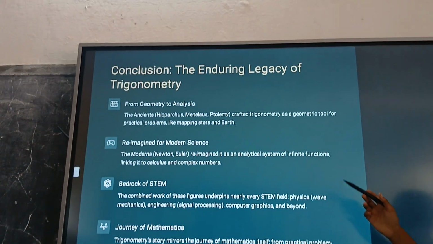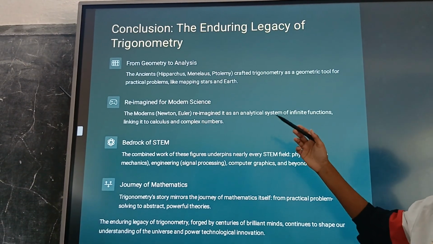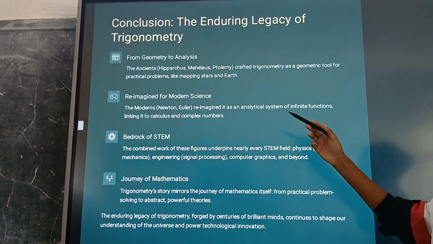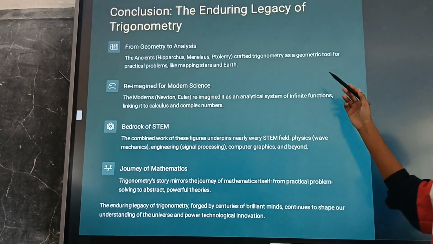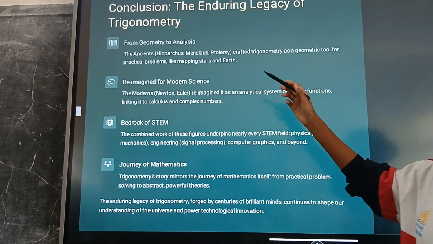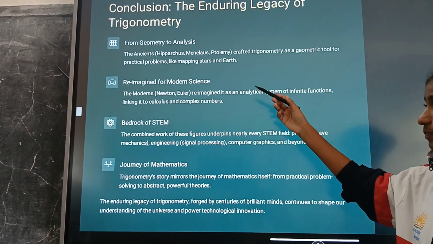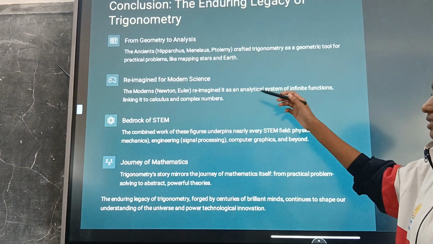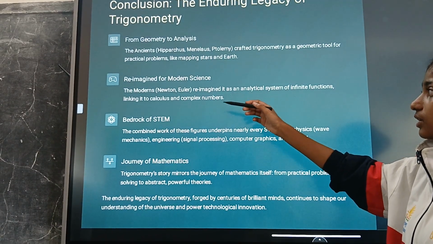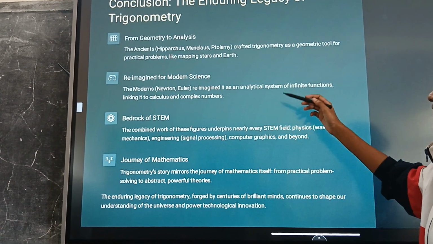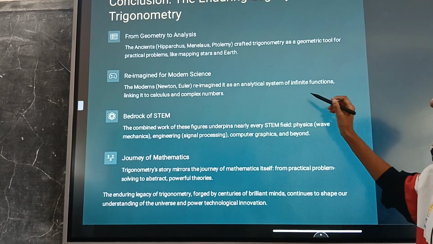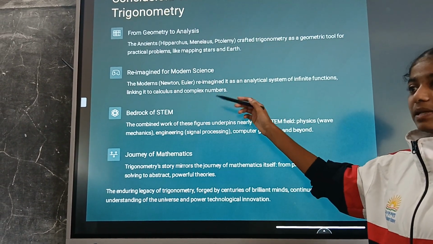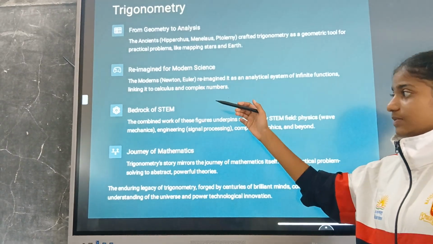Conclusion. The enduring legacy of trigonometry. From geometry to analysis, the ancients such as, we saw, Hipparchus, Menelaus, and Ptolemy crafted trigonometry as a geometric tool for practical problems like mapping stars and Earth. The moderns, that was Newton and Euler, reimagined it as an analytical system of infinite functions, linking it to calculus and complex numbers, which is also used in our physics.